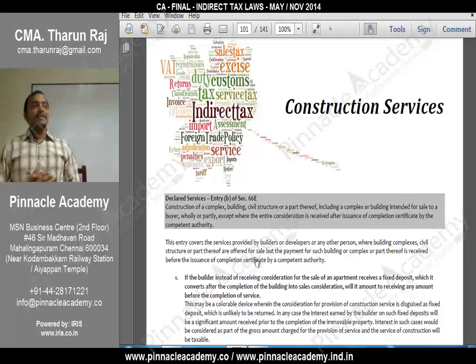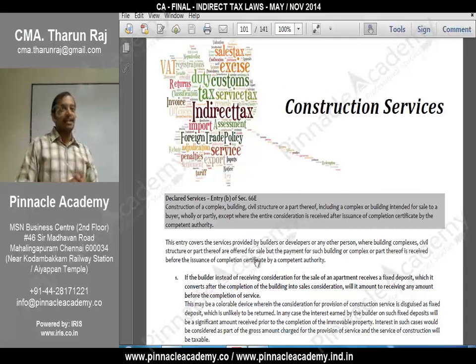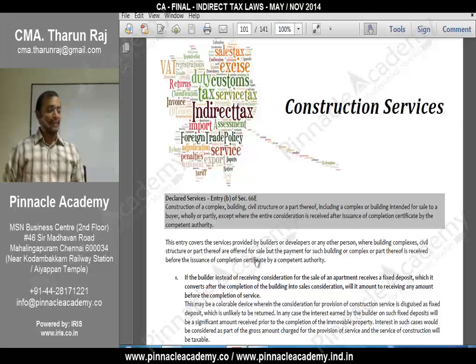First of all, we will see some specific services and then we will go to the negative list. In this, the very first service, already we have discussed works contract service in detail. And then we have construction services. Construction service is specified in the declared services list. If you see there, the declared service entry B reads this way.